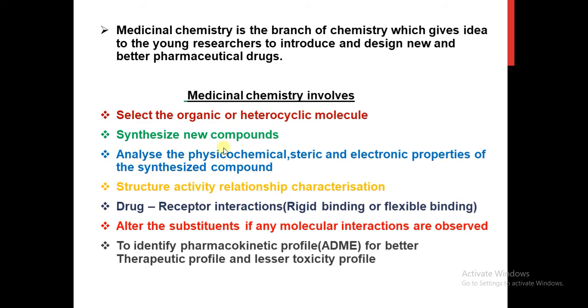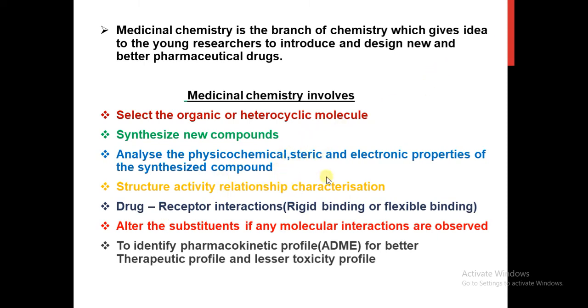Then analyze the physicochemical properties. Physicochemical properties include various properties like lipophilicity, partition coefficient, log P value, hydrophilicity, hydrophobicity, solubility, protein binding, hydrogen binding. All these properties we'll check, and that data we'll collect. Then steric properties also we'll check.